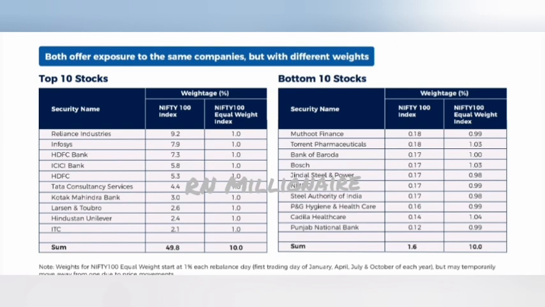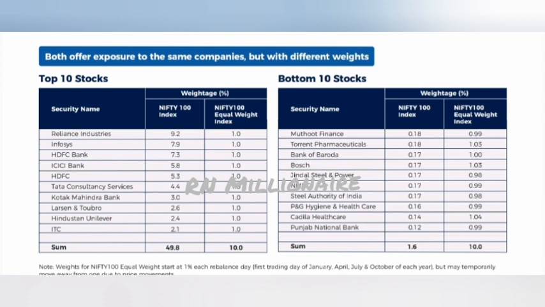If you look at some examples of weightage allocation on the top companies, in Reliance Industries in the Nifty 100 Index Fund the weightage is 9.2%, whereas in Nifty 100 Equal Weightage Index it is 1%. This 1% is applicable to all 100 companies, but in Nifty 100 Index Fund the weightage will differ. In the same way, Infosys is 7.9% in Nifty 100 Index Fund, but 1% in equal weightage.